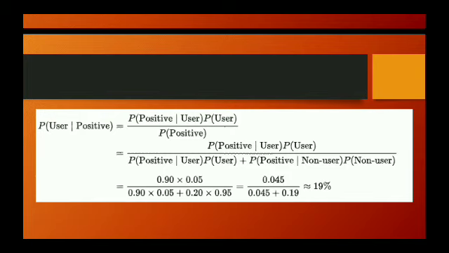PPV. So we have probability of user given positive, equal to probability of positive given user times probability of user, divided by probability of positive. As we can see in this example, the probability of positive given a user is 0.9 and the probability of users is 0.05. Multiplying 0.9 with 0.05, the probability of user, here we get approximately 19%. This is the general formula for PPV.